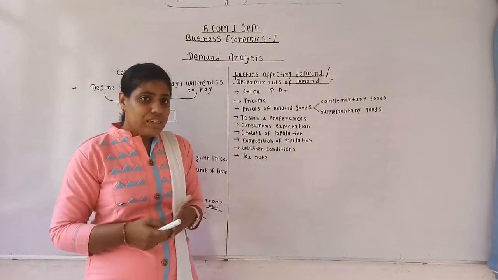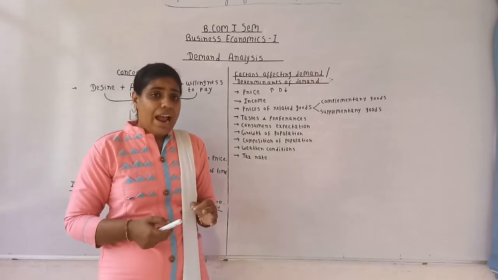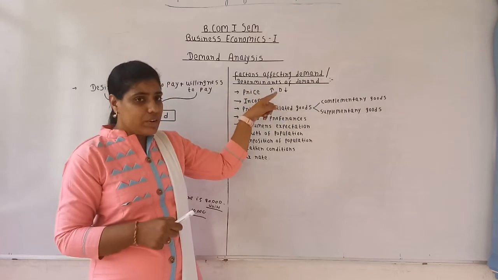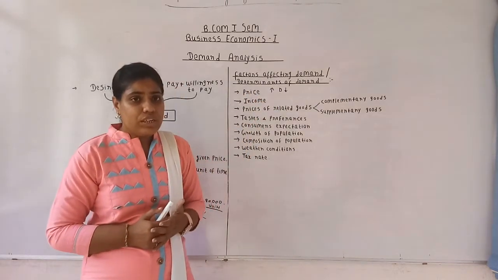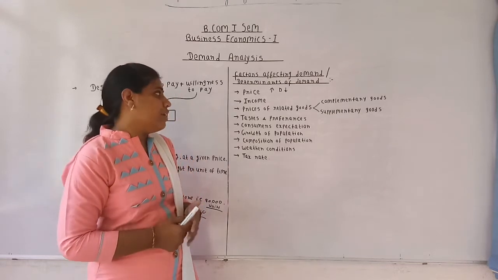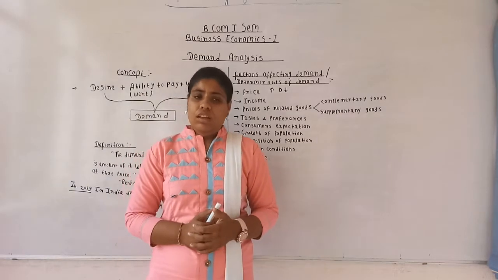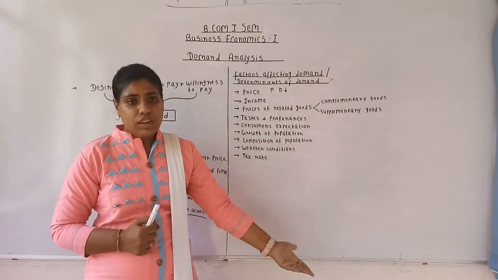So from this it's clear that the price of the commodity is very crucial, and when the price of commodity increases, the demand decreases, and vice versa. Therefore we say that there is an inverse relationship between the price and the demand. Next one is income of a consumer. See, for example, my salary is rupees 10,000 today.